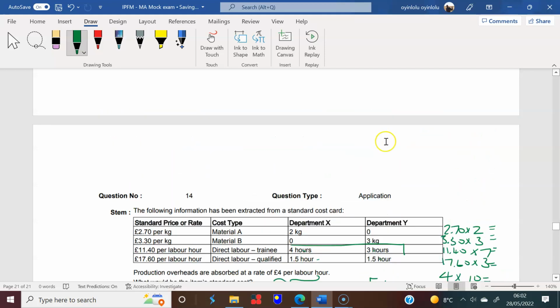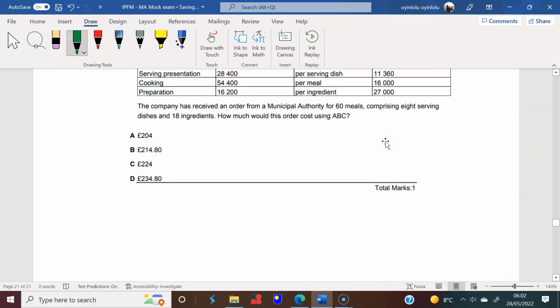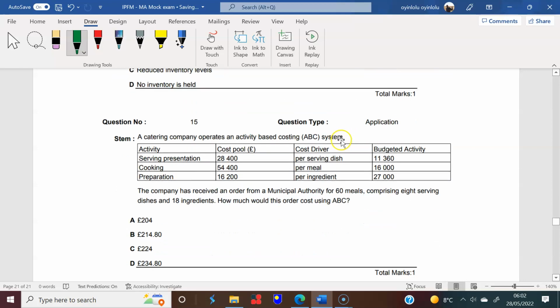And then finally, in this batch of questions, let's look at question 15. This time what we're finding is the budgeted overhead absorption rate. So we need to know what the overhead absorption rate is for each of these, because we're going to apply that to this project.